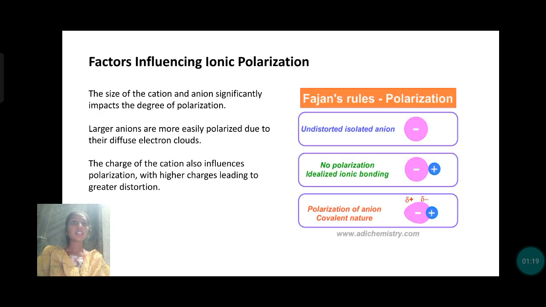Next, factors influencing ionic polarization. Fajans' rules are rules which we have studied in intermediate and which belong to bonding phenomena. Fajans' rules on polarization: unpolarized isolated ion, idealized ionic bonding, polarization of anion giving covalent nature. Larger anions are more easily polarized due to their electron clouds. The charge of the cation also influences the polarization.